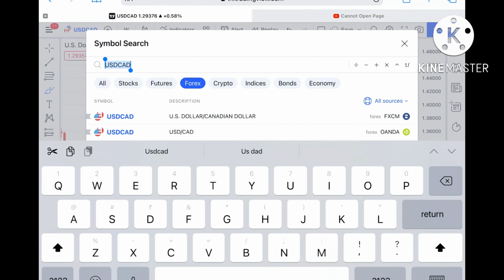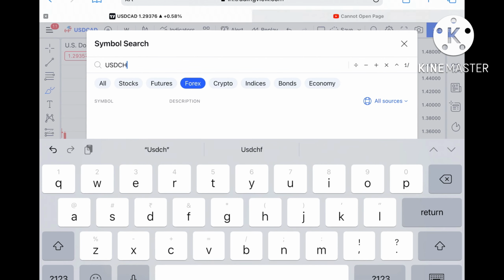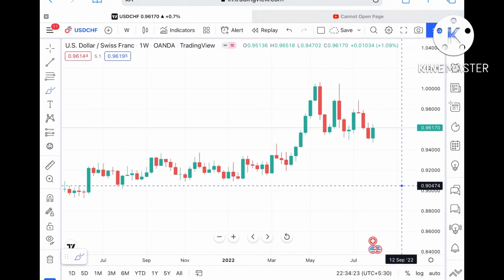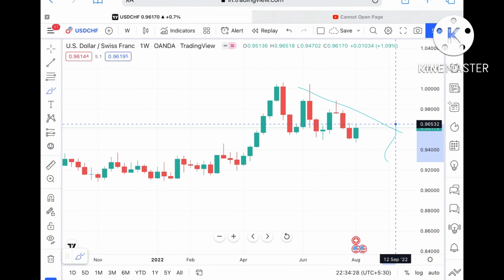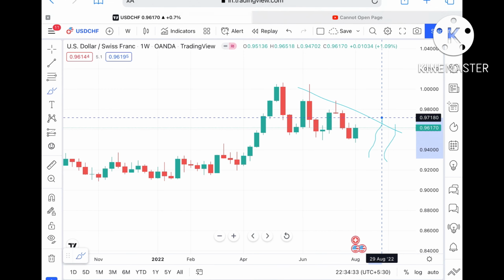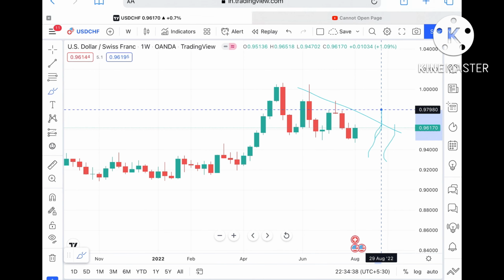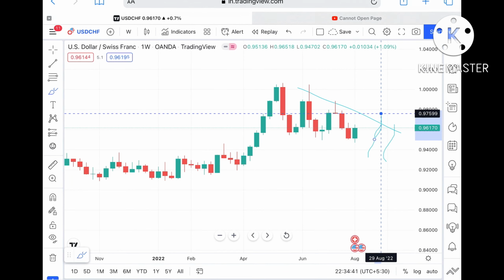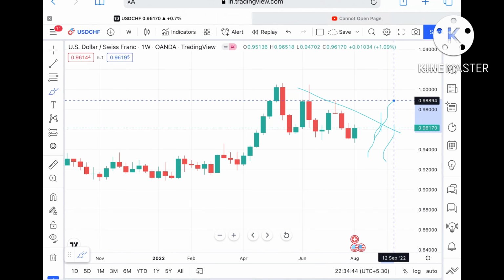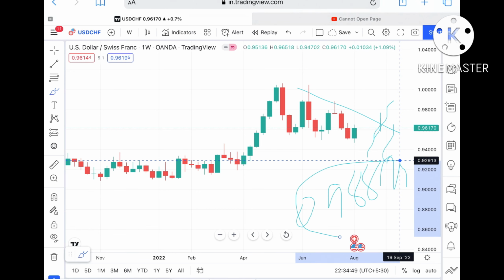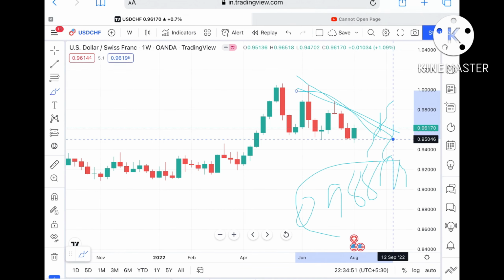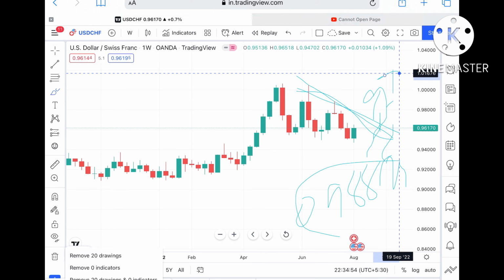Now if we talk about USD CHF, what we have seen is a downfall since the first week of May. Suppose this level sustains, the probability is very high we can see it touch a level of 0.96532, and from there a level of 0.97180. From there it can go further upside and touch 0.97599, and from there a level of 0.98894. Once the price goes above that level, there is a high probability that a range will break upside and we can see it move further upside.